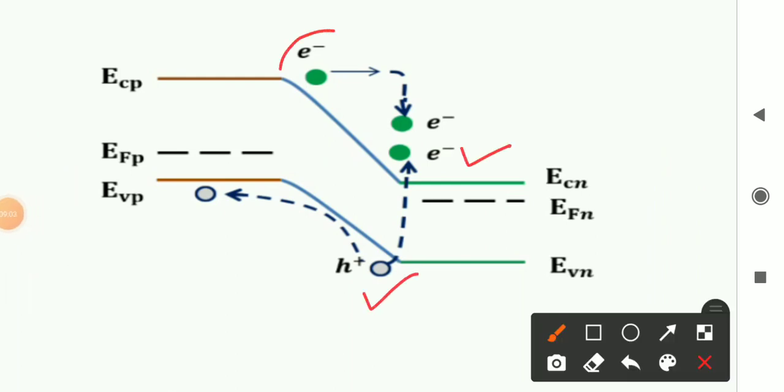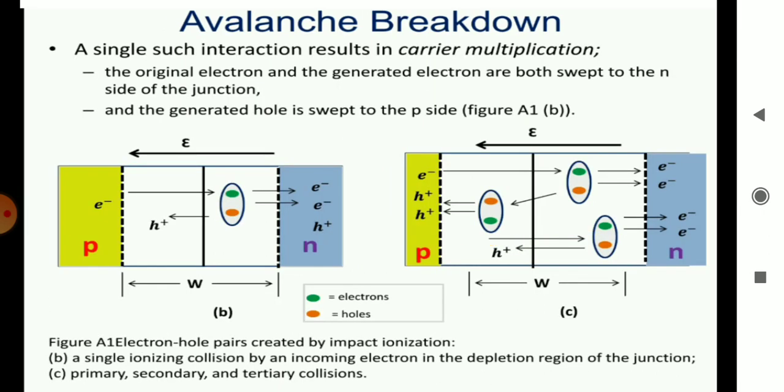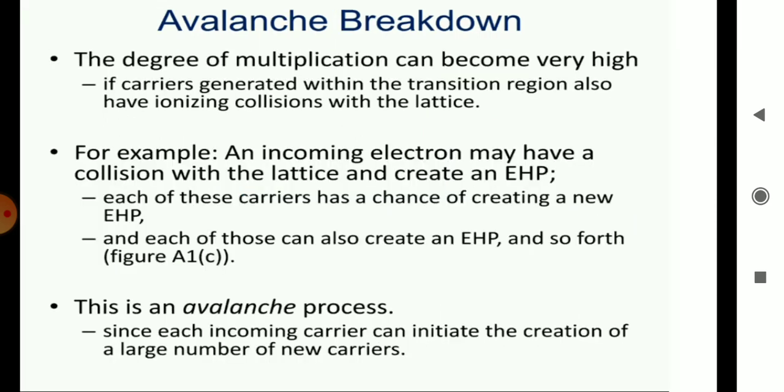This is the electron which gains kinetic energy. Because of the collision it will lose the kinetic energy. Now 2 electrons are generated. This is the hole that will go back to its original p region. So this is one simple clarity on how an electron-hole pair is generated and how they move back to their original p-type as well as n-type material. These are the 3 types of collision which they explained over here.